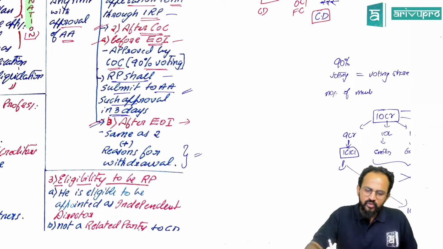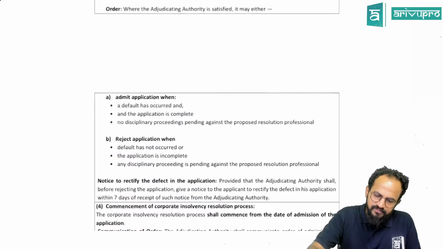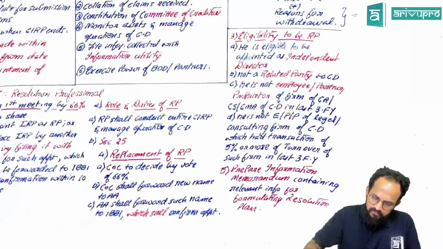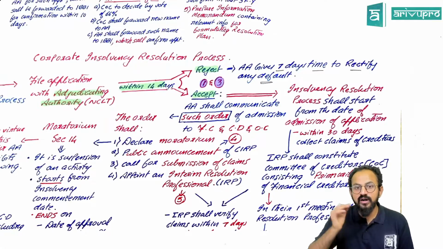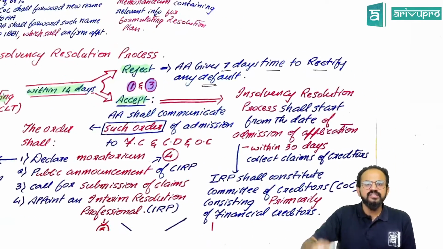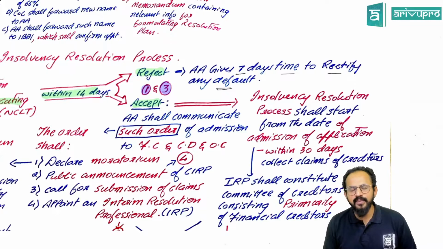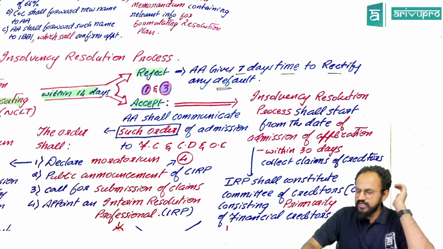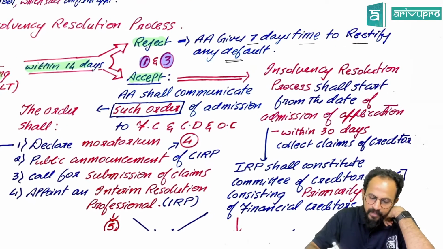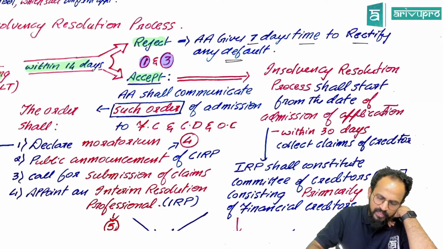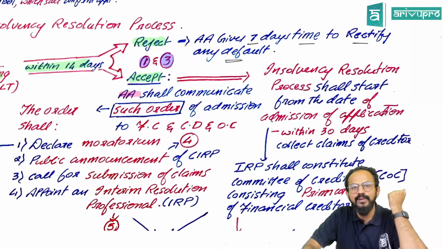All of you. So sir, this is your first, second, third note. Yes sir. Okay sir. Sir, now the resolution professional IRP. Sorry, sir, the application has been accepted by adjudicating authority. Yes sir. Now imagine people, let us take it from here. Imagine adjudicating authority has accepted the application.